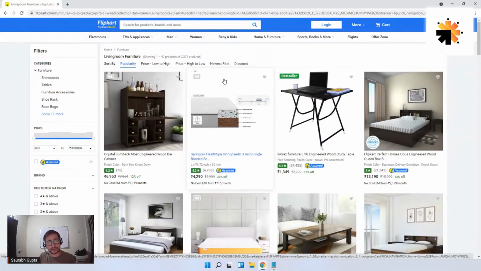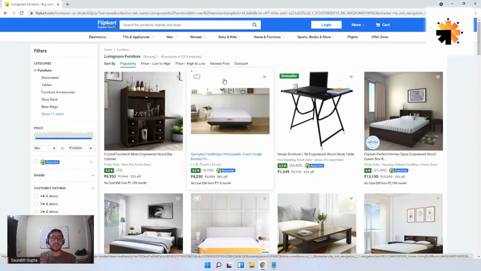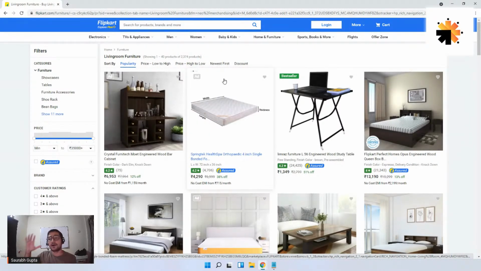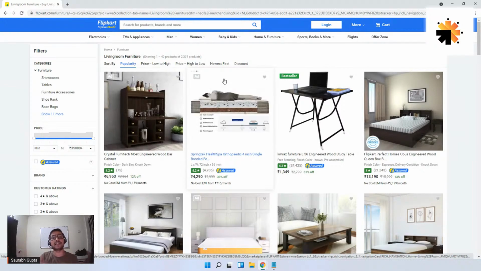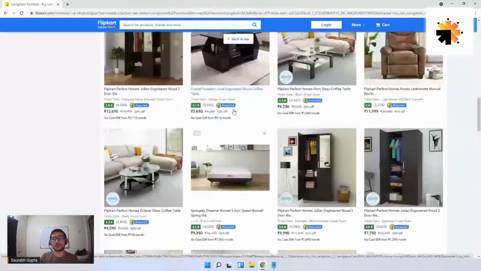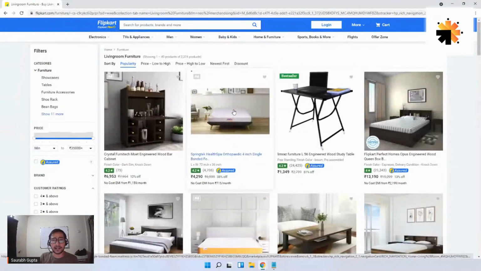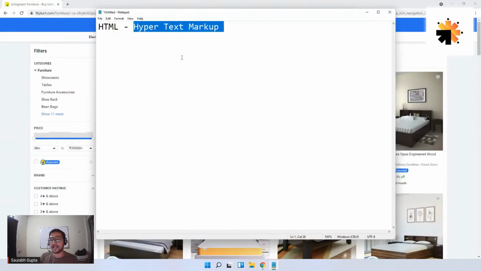So basically, when you go on a browser, when you search for something, when you write something in the search bar and you go somewhere, whatever you see on a browser is basically a web page. This thing here is also a web page. Is that clear, everyone?